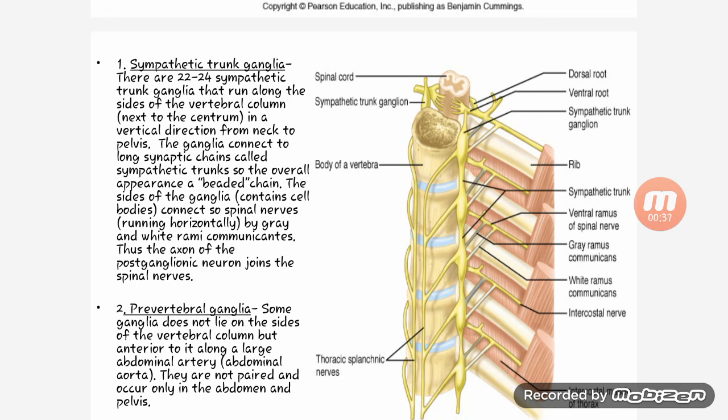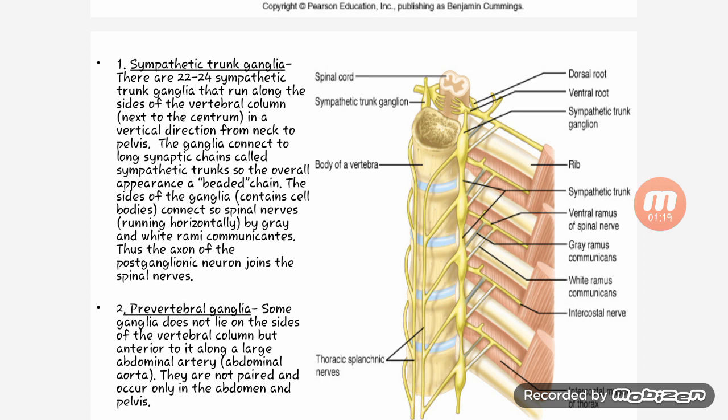Then, sympathetic trunk ganglia. There are 22 to 24 sympathetic trunk ganglia that run along the side of the vertebral column, next to the centrum, in a vertical direction from neck to pelvis. The ganglia connect to a long sympathetic chain, or sympathetic trunk, so the overall appearance is a bead chain. The side ganglia connect to spinal nerves running horizontally by gray and white rami communicantes. Thus, the axons of the postganglionic neurons join the spinal nerves.